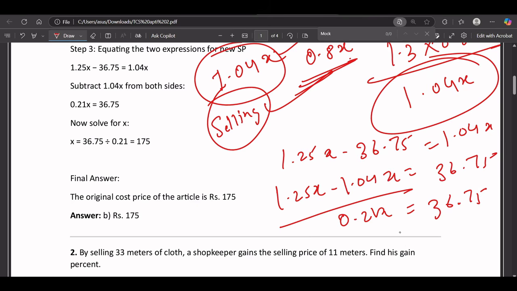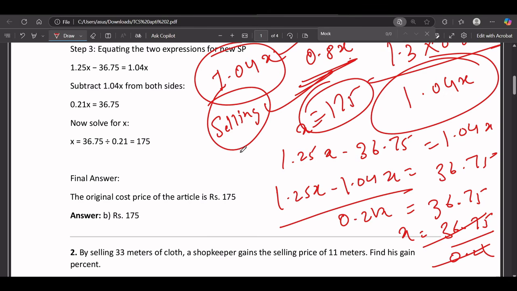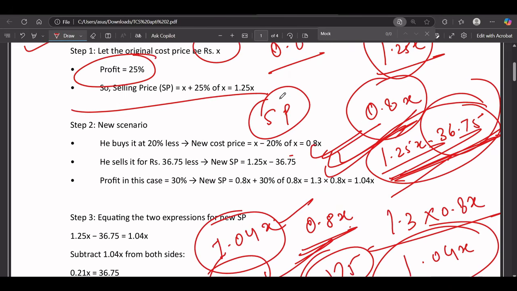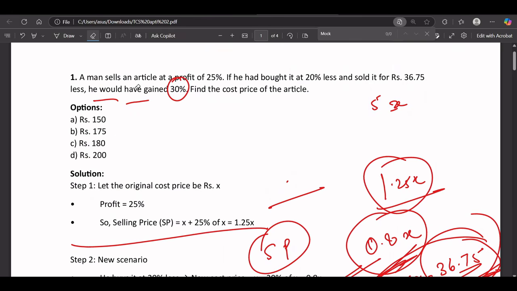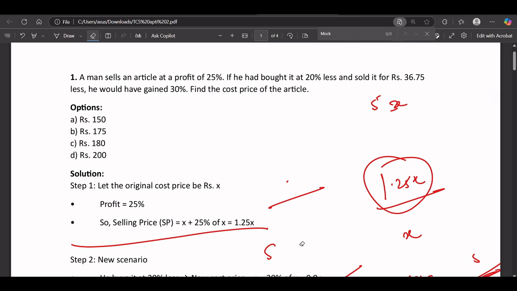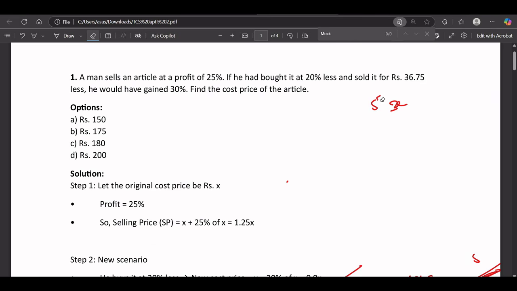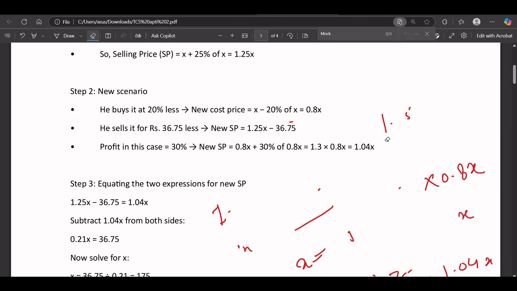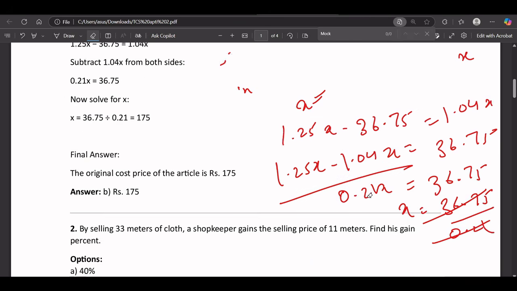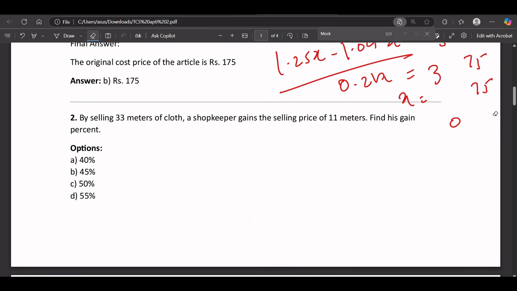Solving it, x equals 36.75 divided by 0.21, which gives x equals 175. So the final answer will be 175. I hope the question is clear. There is nothing difficult. We just need to create two equations, make them equal and solve. It was a good question, good difficulty. Let's solve the next question.